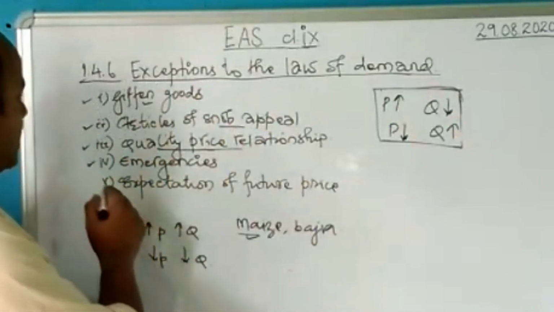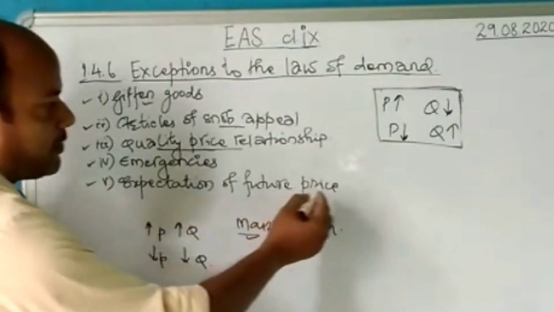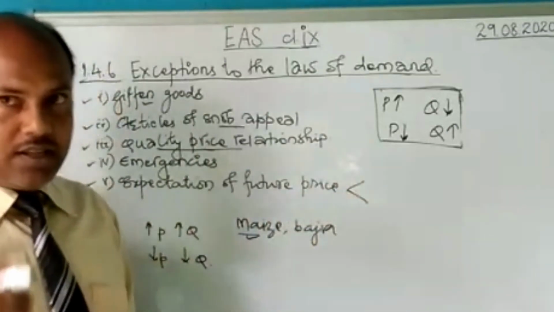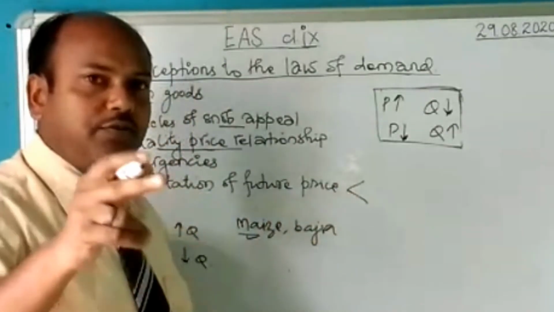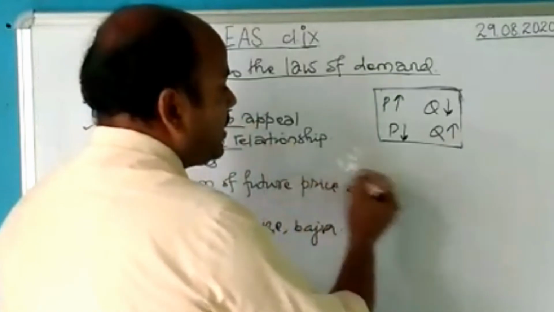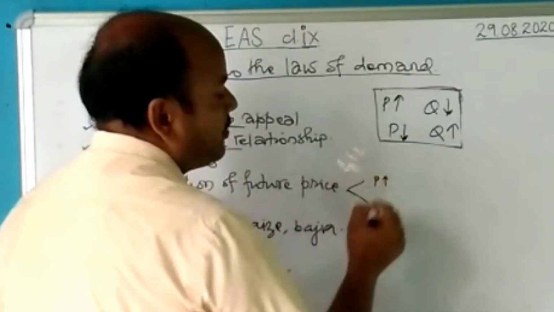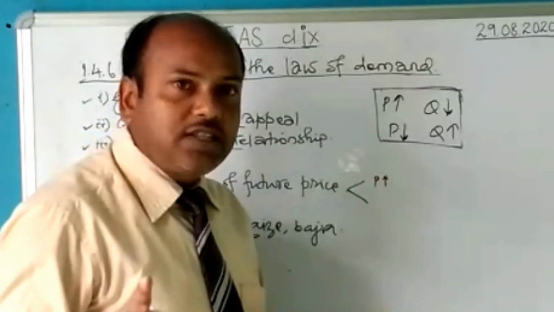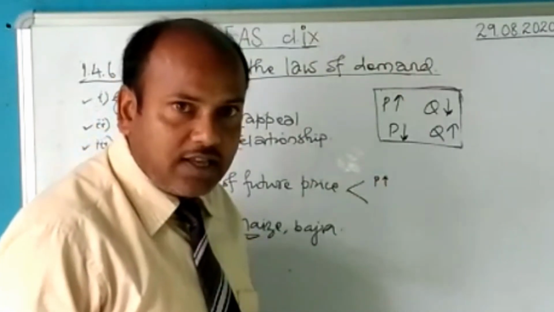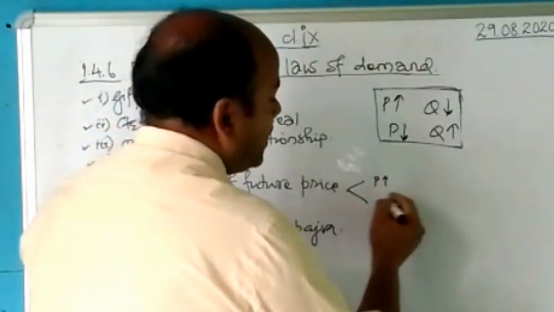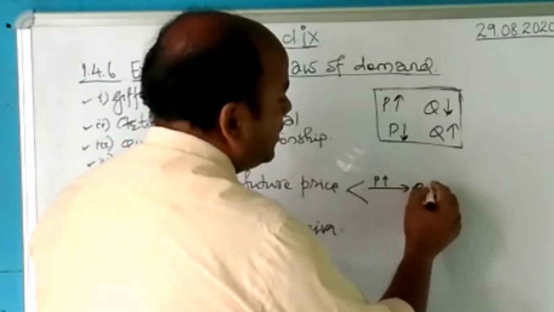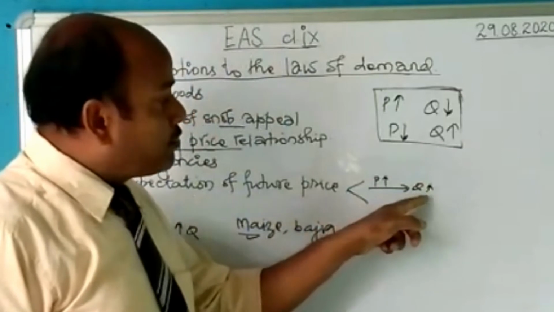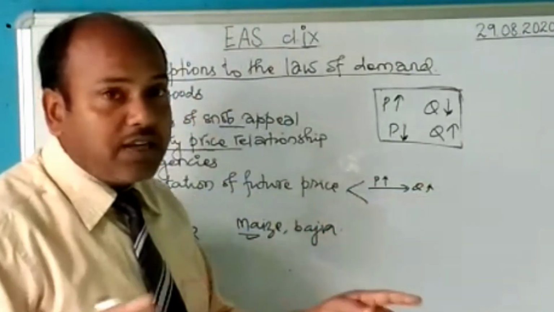And the last point is expectation of the future price. In future, how is the price going to change? If we expect today that in future the price will increase, then though there is no change in the price today, still we buy more. Today the quantity will increase. Expecting that the price will increase, today we will buy more, because today the price has not increased.